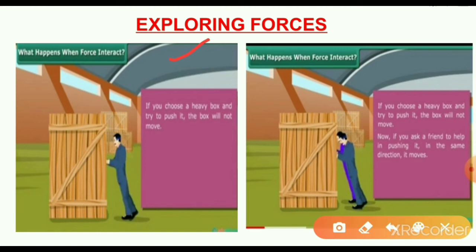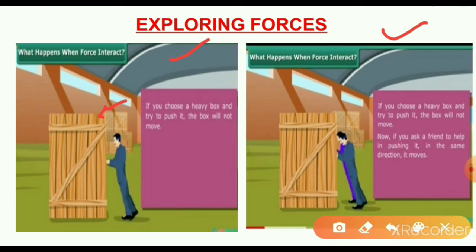If you choose a very heavy box and try to push it, the box will not move. Why does the box not move? Because the box is heavy compared to the man. So it has a heavy weight. If you choose a heavy box and try to push it, the box will not move. See this in the second image.